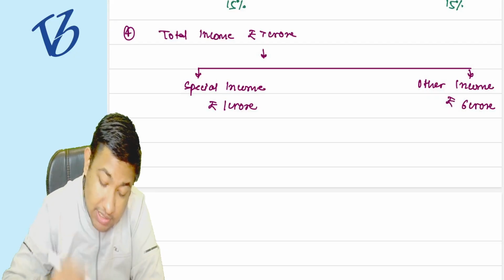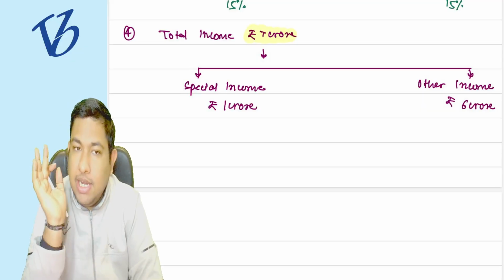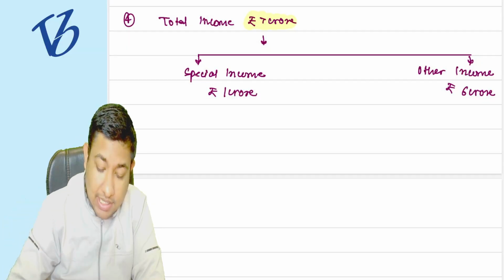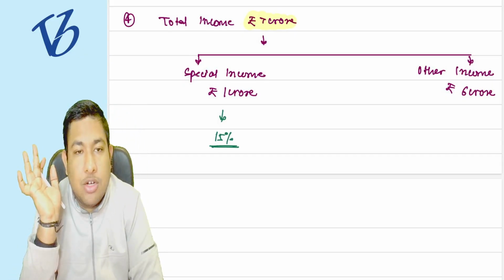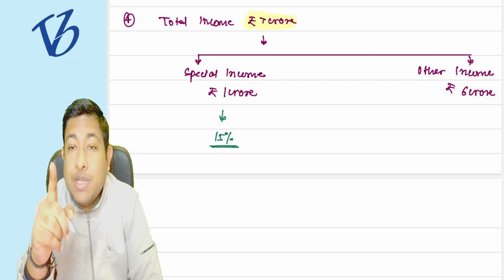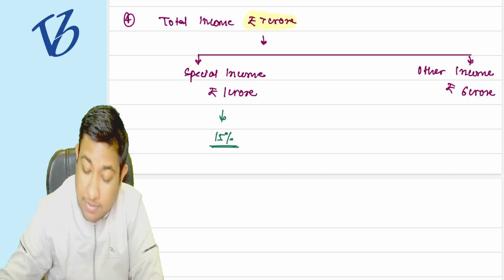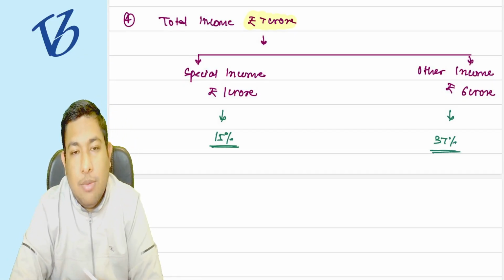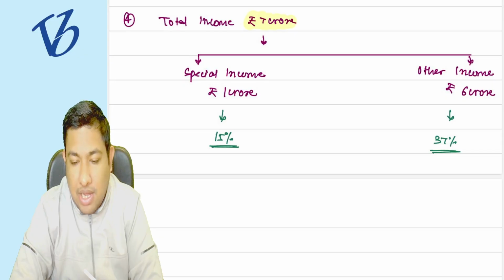See, my first step is what? Whether my income is exceeding 2 crore rupees? Yes. So I need bifurcation. If my income is exceeding 2 crore rupees, my special income surcharge rate is going to be restricted at the rate of 15%. So this is clear to me. Now the balance income, that is 6 crore rupees, whether it is exceeding the 5 crore rupees slab. Yes, it is in the slab of exceeding 5 crore rupees. So what is the surcharge rate applicable to them? The surcharge rate applicable to them is 37%. So on the income of 6 crore rupees, the surcharge rate is going to be 37%. Understood or not? Tell me this.